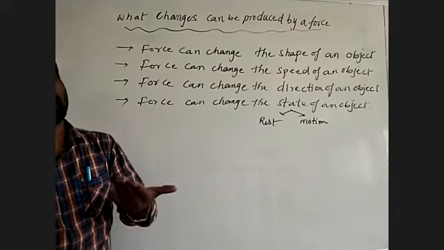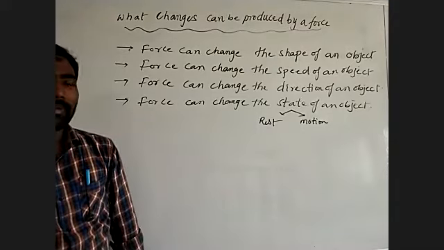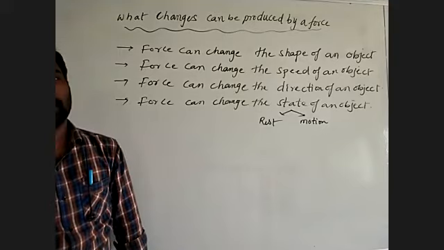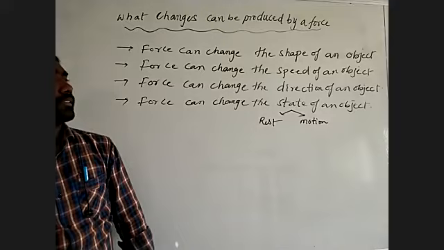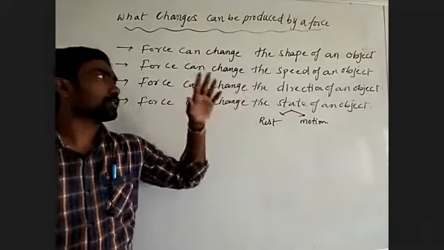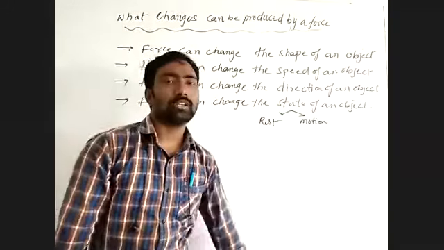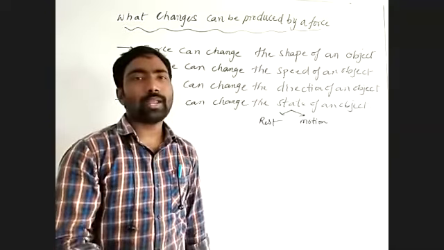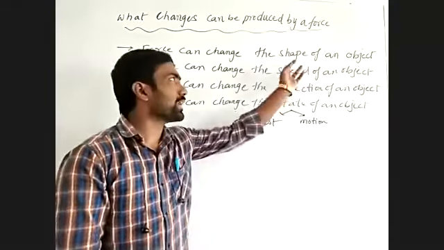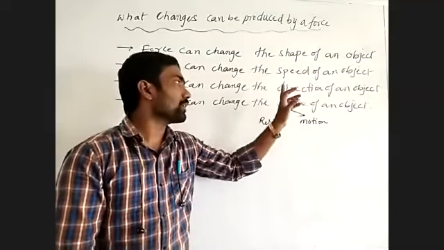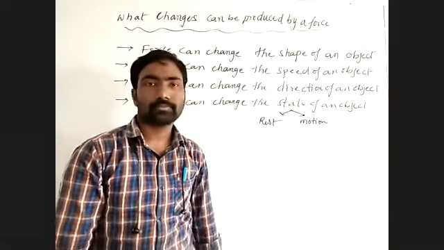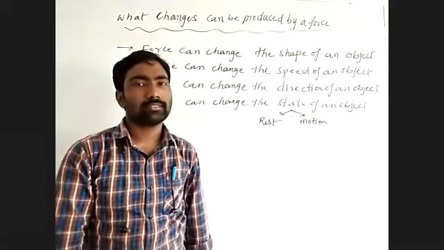So let's look at some activities where we may observe in our day-to-day life how force changes shape, speed, direction, and state. When we apply force on a body, the body can change shape, speed, direction, and state. Do you understand? See, look.